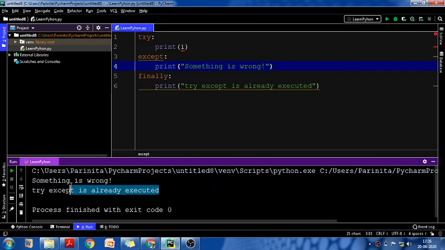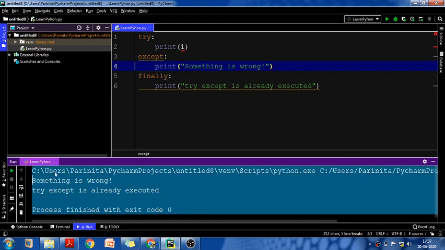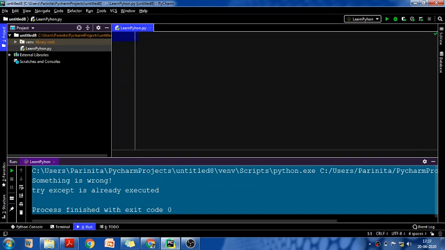Got it? So in both the blocks, it is going and executing. Fine, it is very simple. What is happening is that whatever you write in the finally block will always be executed after your try block and except block.